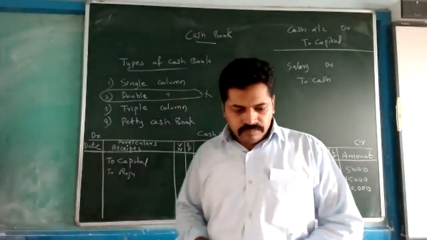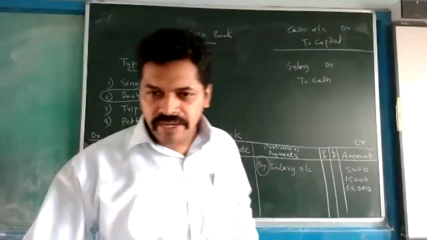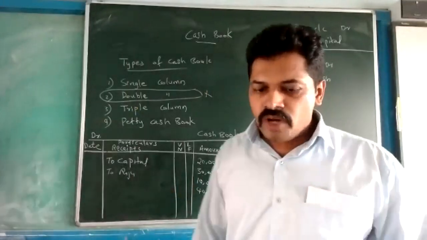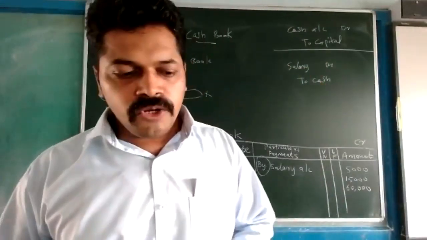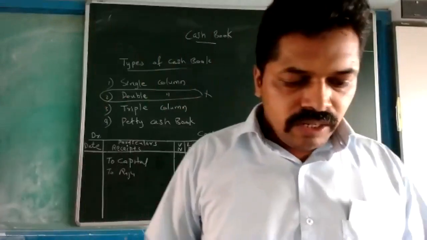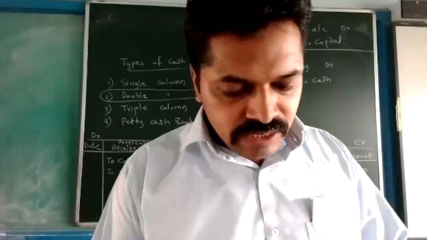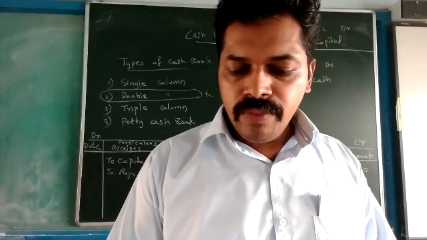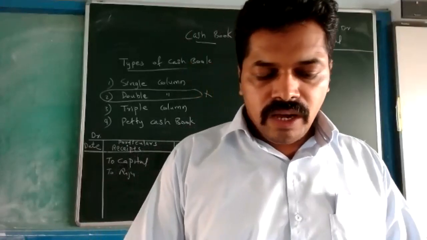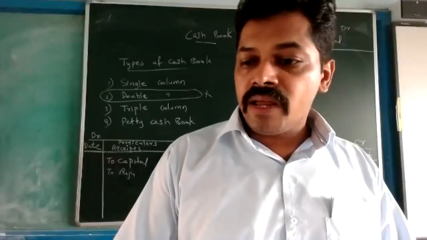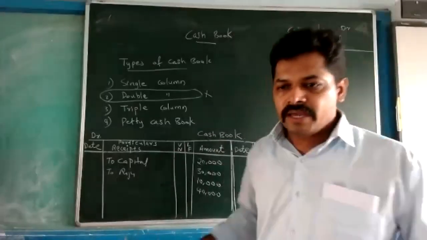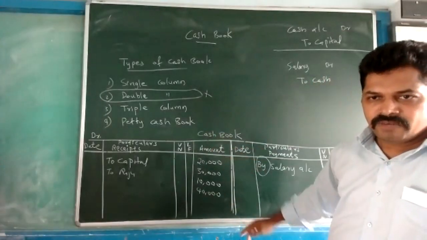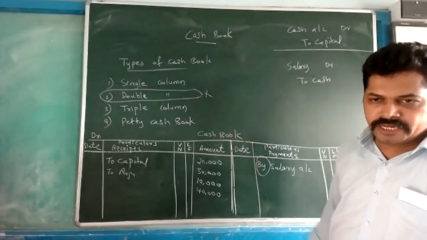Then we can do one question. So this much you understood now. We are going to solve the first question, making a single column cash book. It is given on page number 7.45. First of all, you can take one full page and make a single column cash book like that. After that, we can do the question.